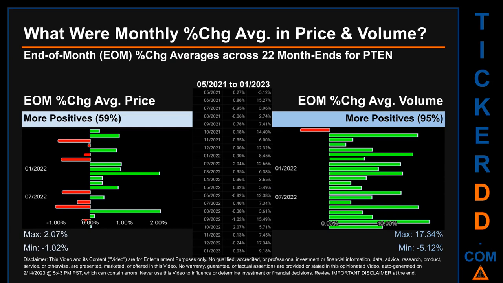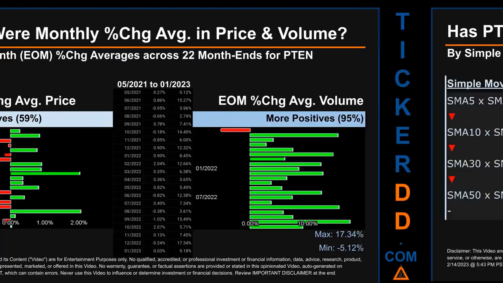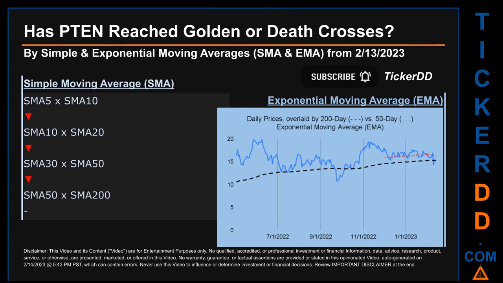Price saw an end-of-month max of 2.07% in average percentage change along with a minimum of -1.02%. For volume, the maximum and the minimum monthly percentage change were respectively 17.34% and -5.12%.